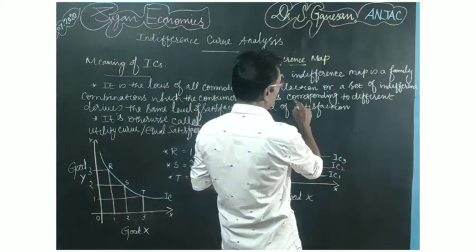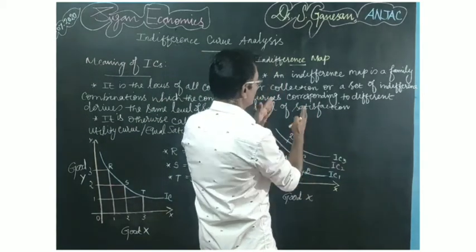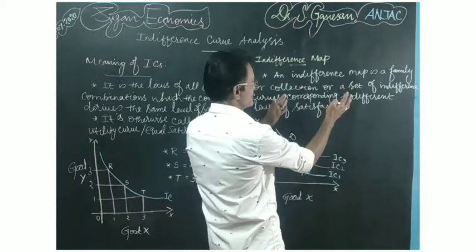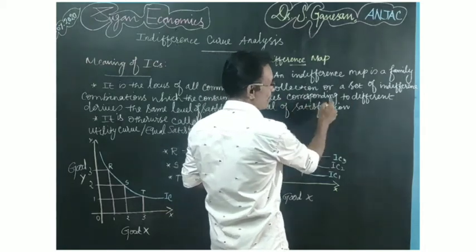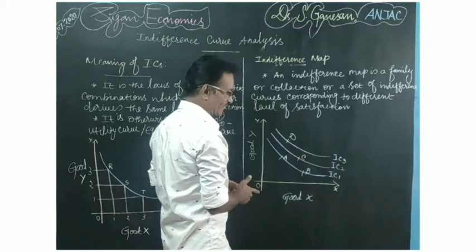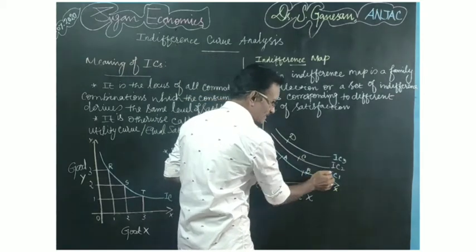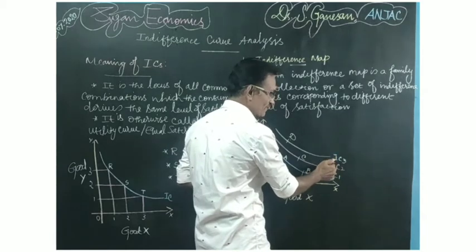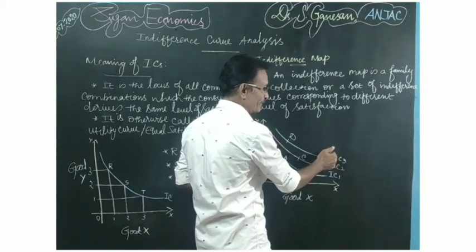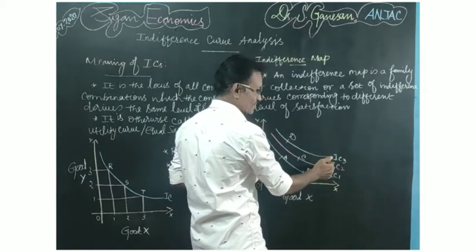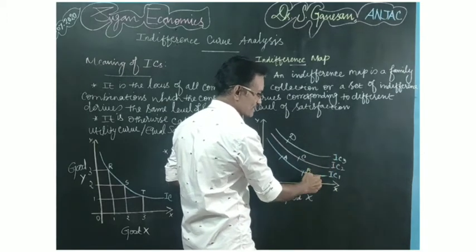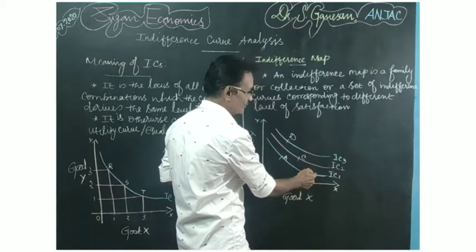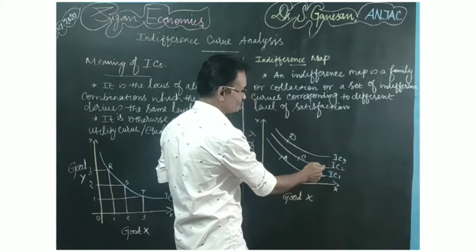That is what we are saying: the indifference map is a collection or a set of indifference curves corresponding to different levels of satisfaction. The level of satisfaction derived on indifference curve 1 is not equal to that on indifference curve 2 or 3, because indifference curves 2 and 3 are higher compared to IC1.